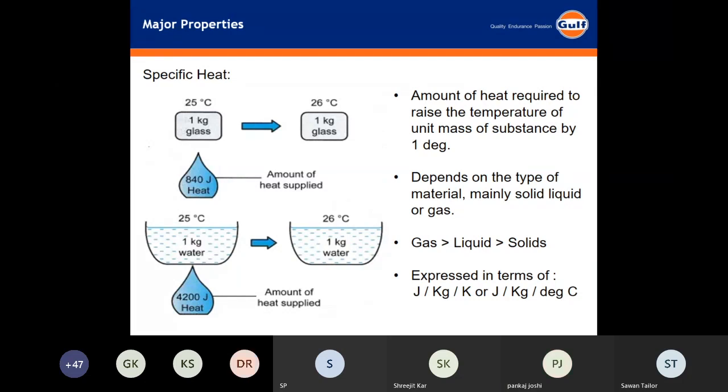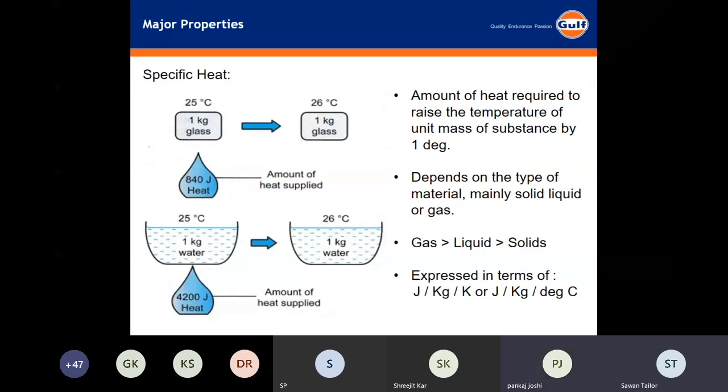Yeah, I have a question. If the specific heat is more, the amount of fuel consumption will be more, I guess. Yes, because if thermal conductivity is more, then heat radiation will be more, then heat absorbed will be more, then fuel consumption will be more. Thermal conductivity and specific heat go hand in hand. If my thermal conductivity is better, my specific heat is high.